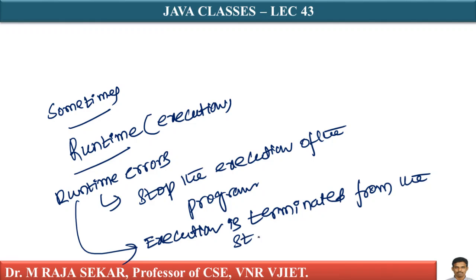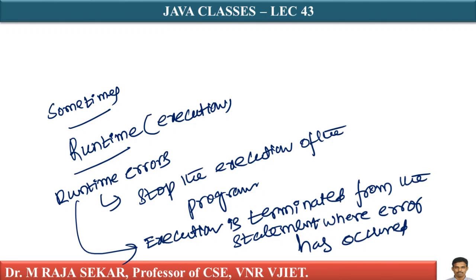From the statement where the error has occurred. This point is important, isn't it? I will repeat: the runtime errors stop the execution of a program, and the execution is terminated from the statement where the error has occurred, without executing the entire program.